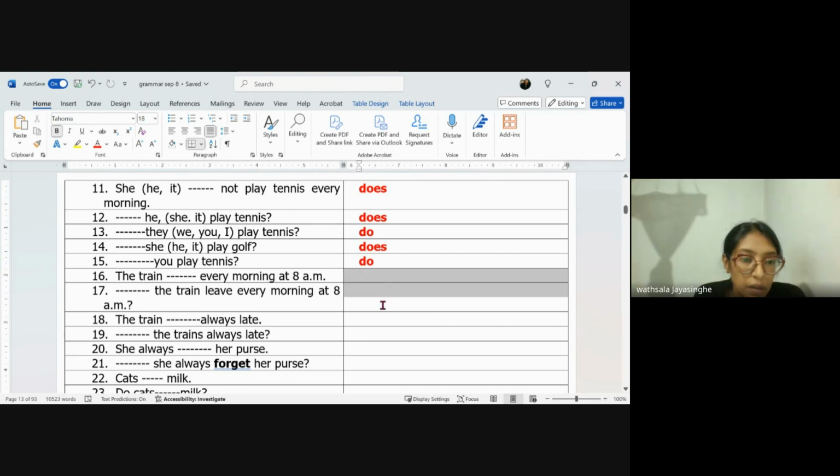The train arrives every morning at 8 a.m. Does the train leave every morning at 8 a.m.? The train is always late. Does the train always late?